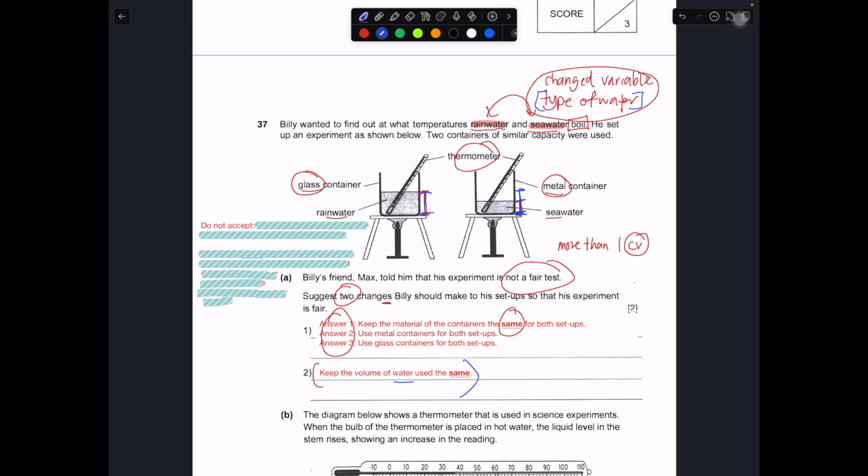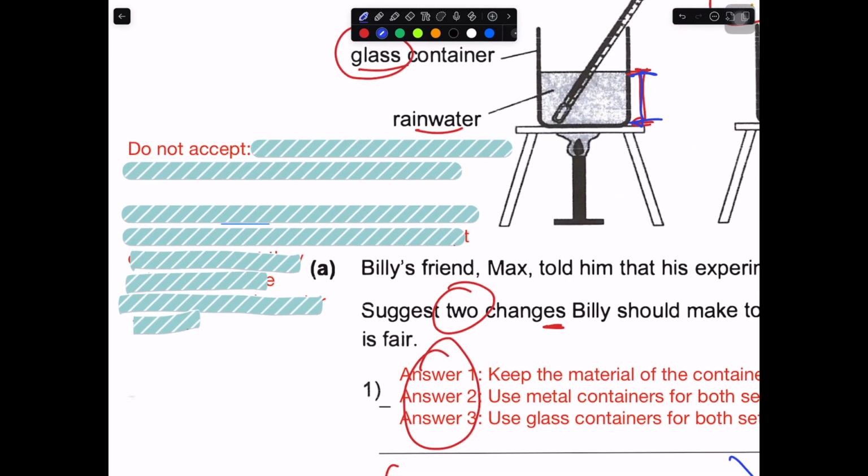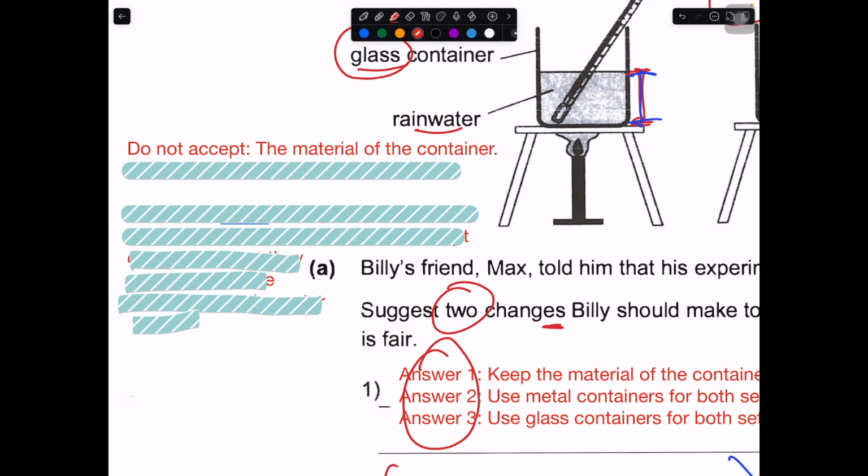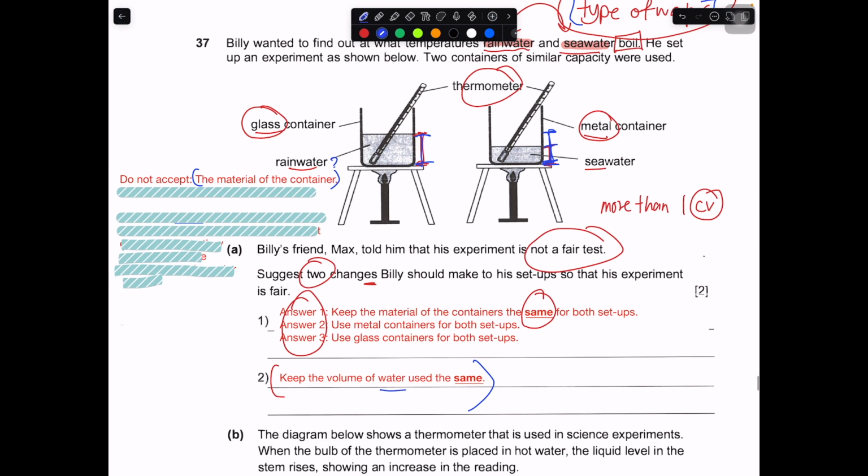So what cannot be accepted? If you just write something like this, material of container, full stop, then you don't tell me whether you want to change it or keep it the same. Then I don't know what I should do. You are just leaving your answer as a variable. You're just telling me the material of the container is a variable. But what should we do with this variable? Should it be changed or kept the same? We don't know what you're referring to. So if you leave your answer as the material of the container, it's just not clear.